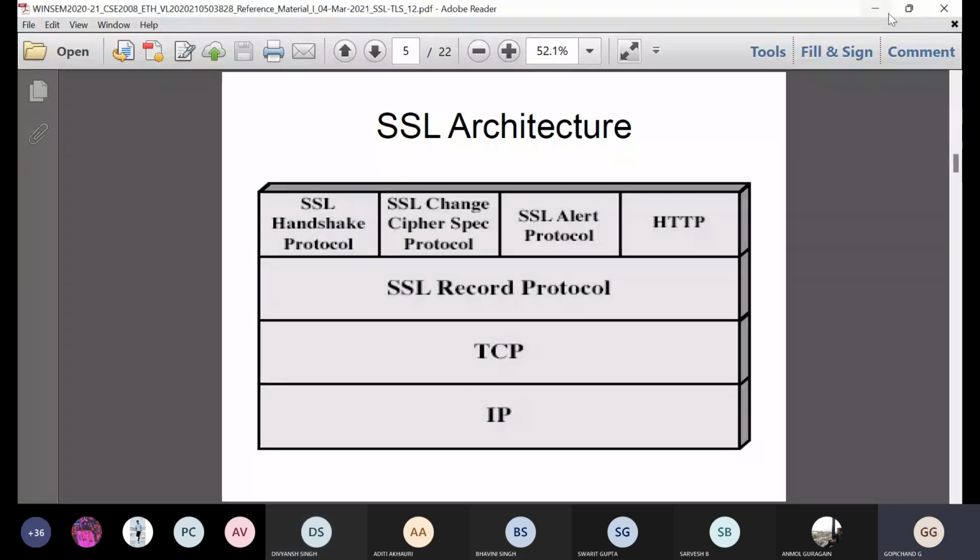Yes, SSL architecture. The SSL record protocol is the second layer, the TCP protocol is the third layer, and the IP protocol is the fourth layer. These are the four layers present in the SSL architecture.